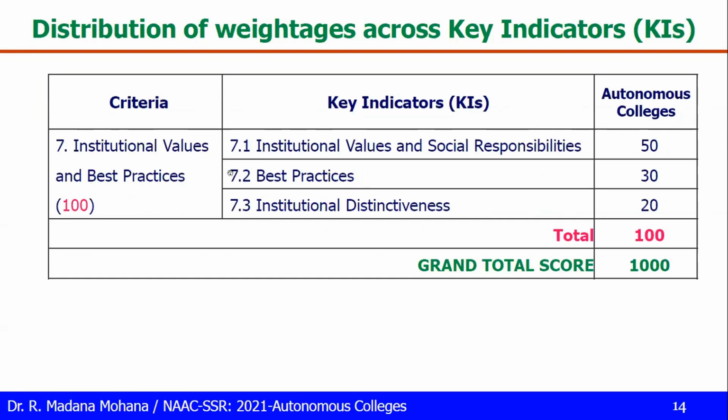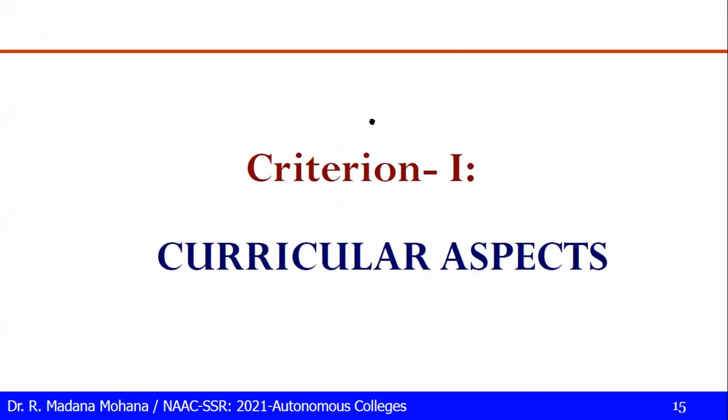Then last criteria 7, institutional values and best practices. It has 3 key indicators. 7.1, institutional values and social responsibilities 50, best practices 30, then institutional distinctiveness 20. So here 7.2, 7.3 both are qualitative. So 50, there 7.1, some qualitative metrics are there. So total 100. Then overall grand total score out of all the 7 criteria 1000. So these are all the distribution of weightages across key indicators among all criteria.